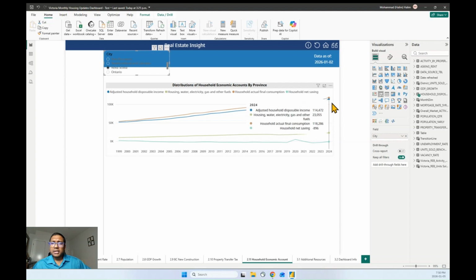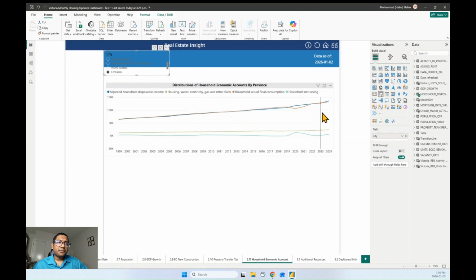Ontario has a very similar income to British Columbia. They have a $135,000 yearly income, that is disposable income, meaning income after tax. They spend $23,000 on housing, water, electricity and gas, and their actual final consumption is $131,000.